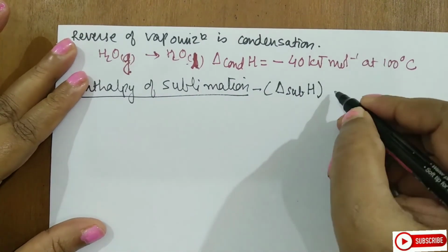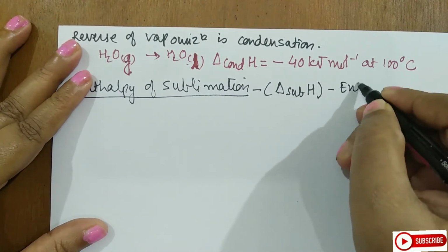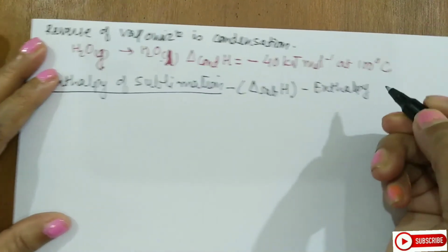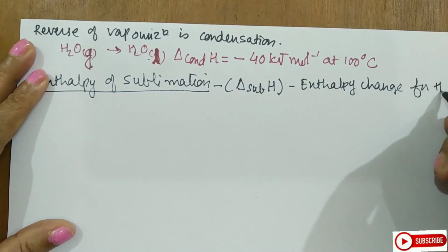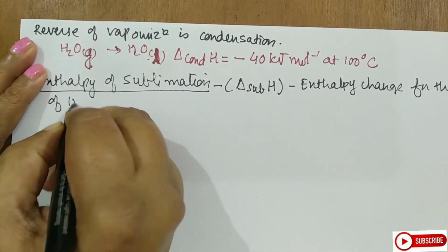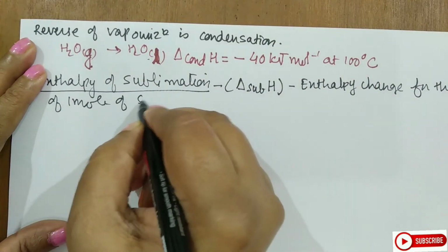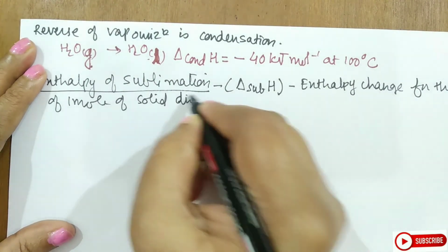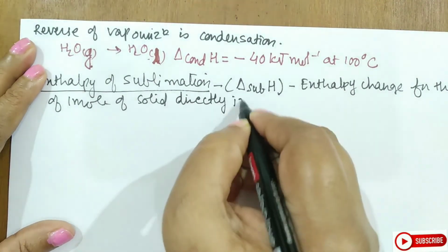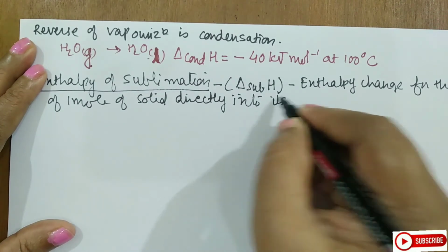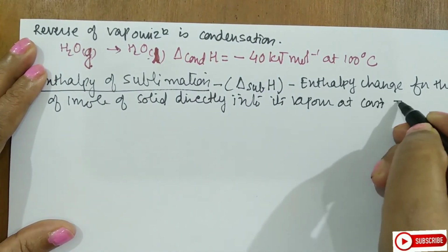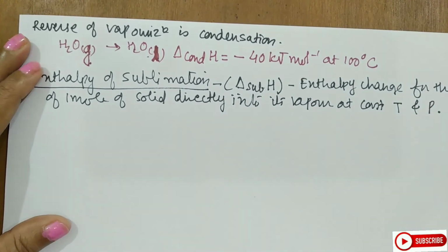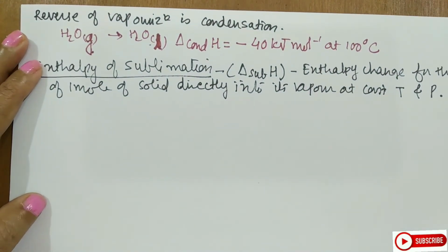It is the enthalpy change for the conversion of 1 mole of solid directly into its vapor at constant temperature and pressure. So this is what sublimation enthalpy is.